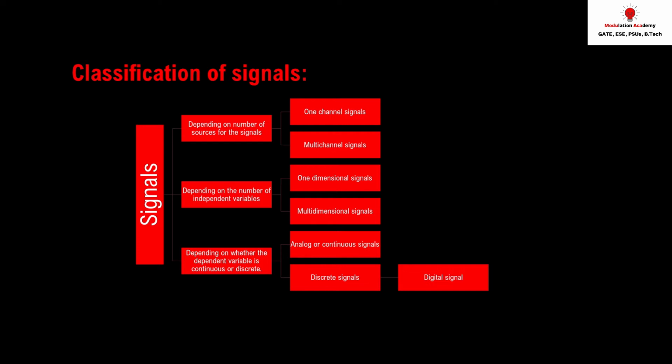The third category in which we can classify signals depends on whether the dependent variable is continuous or discrete in nature. Based upon that we have two types of signals. First is the analog or continuous signal, and the second is the discrete signal. A discrete signal can also be converted into what? A digital signal. So let's start one by one with all the classifications.